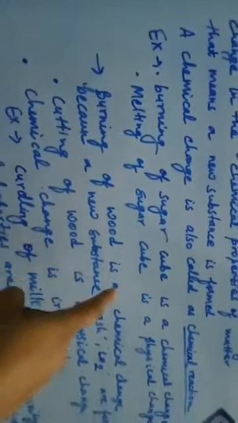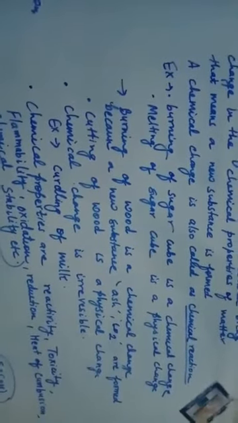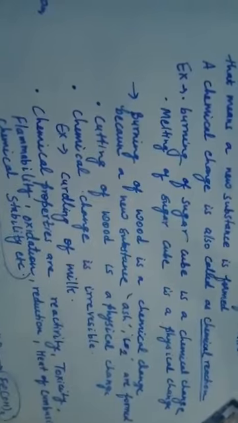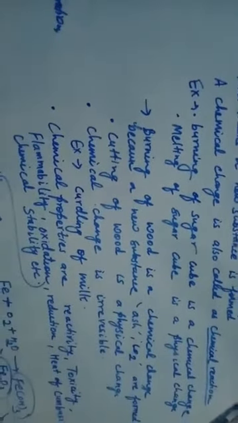Then the melting of a sugar cube is a physical change. Melting of a sugar cube is a physical change because when you melt the sugar, you can get the sugar again in its solid form. So that is a physical change. As I told you before, melting is a physical property of any matter. Okay. Then one more example we can give.